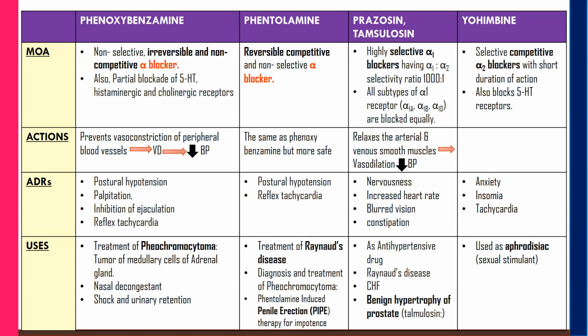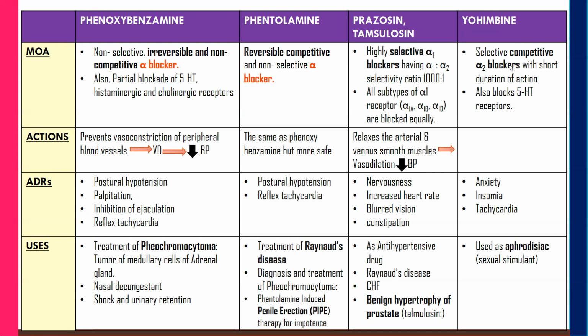By blocking these alpha-1 receptors, it decreases the intracellular calcium level, which causes relaxation of both arterial and venous smooth muscle, leading to vasodilation, and in this way it decreases the BP.